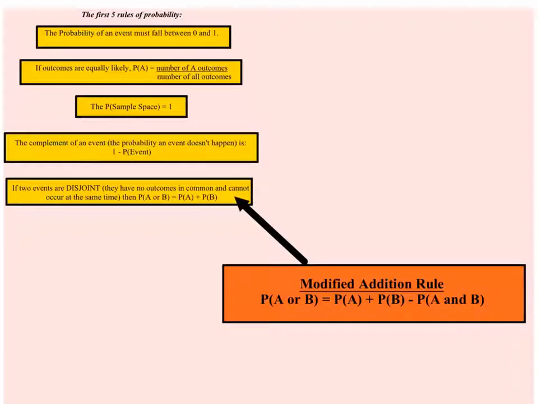We would have counted that overlap twice. So in the event they are disjoint, you have to remember the probability of A and B is 0, because disjoint means they can't overlap. So this is a new modified addition rule, and it's actually the rule I think of most of the time, because in the event that things are disjoint, you'll just substitute 0 in for this last piece anyways. Let's look at an example with a Venn diagram.